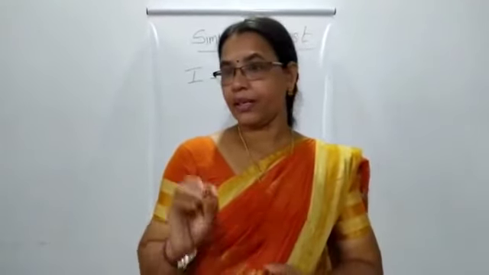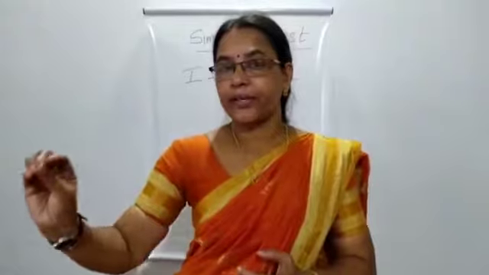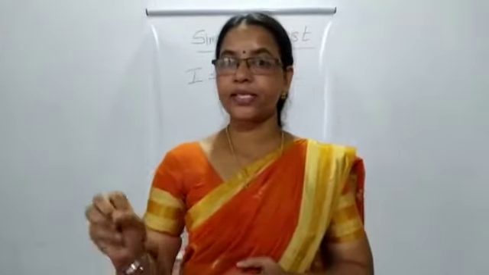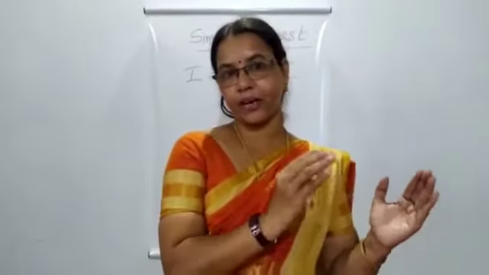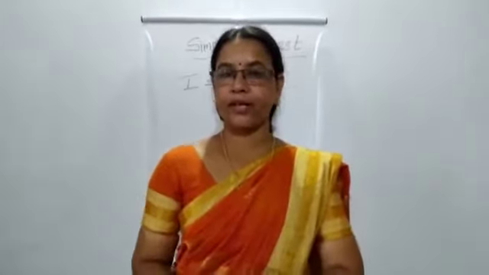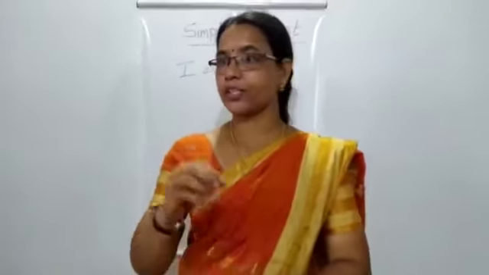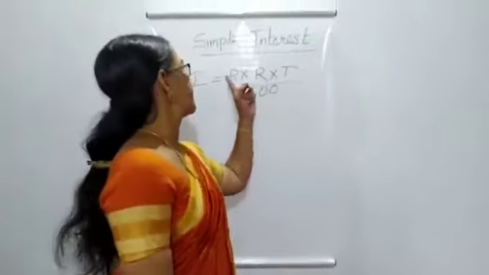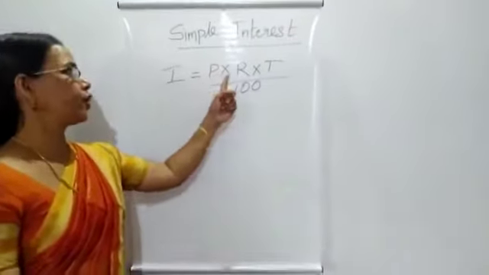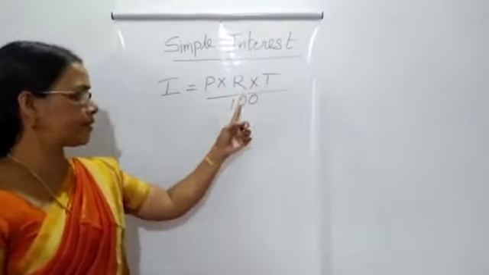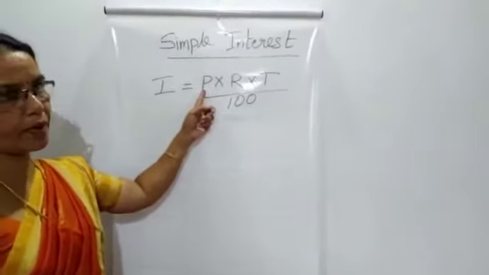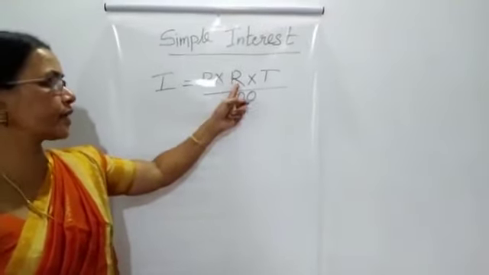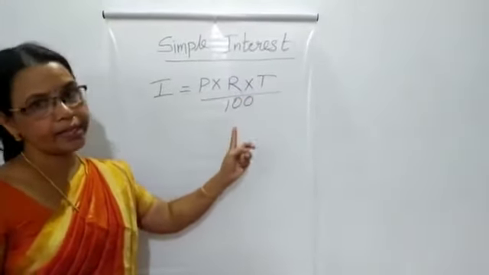Interest calculated in this way is called simple interest. Its formula is I = P × R × T / 100, where P is the principal amount, R is the rate of interest, and T is the time.